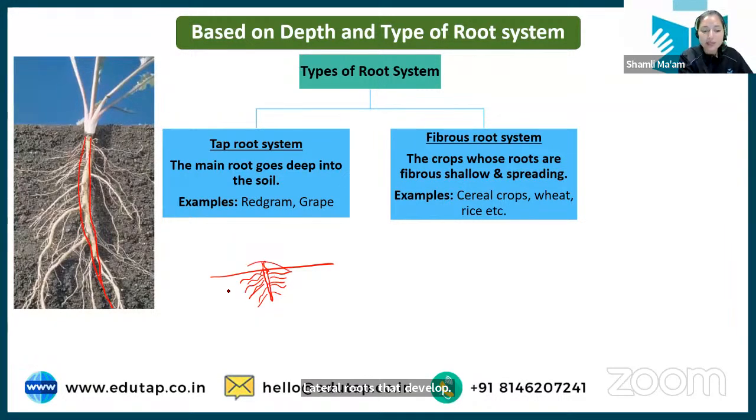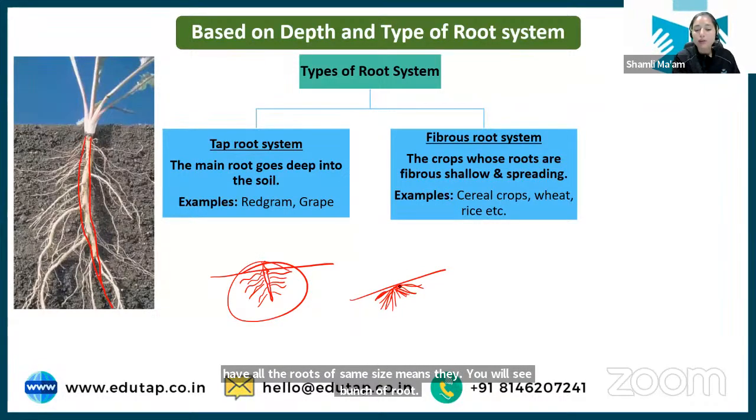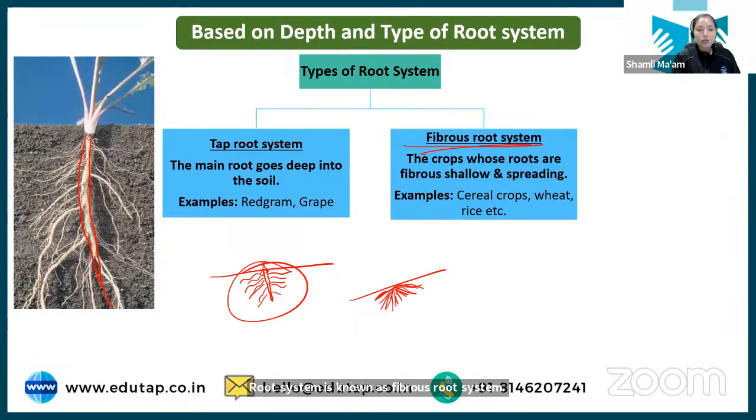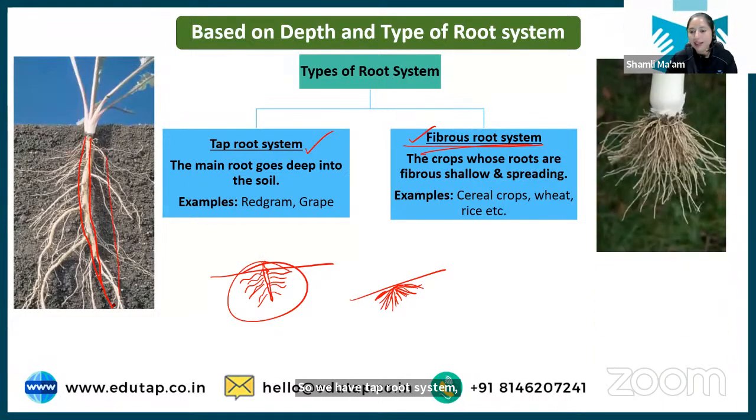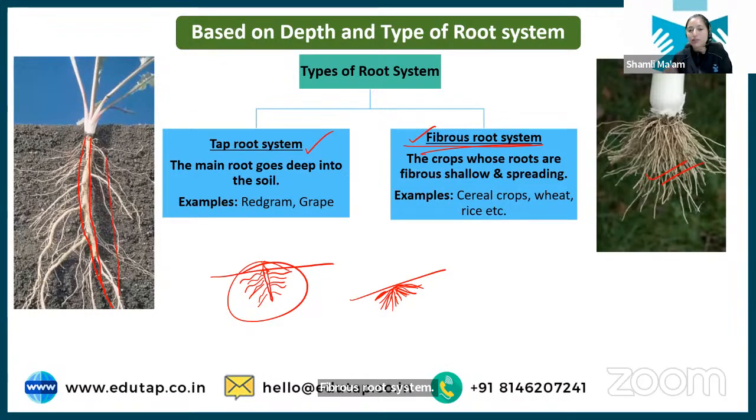So this becomes a complete root system of a plant. But there are a few crops where there is no distinction between the tap root and the lateral roots. So they have all the roots of the same size. You will see a bunch of roots below these types of crops, and this type of root system is known as fibrous root system. So we have tap root system and fibrous root system. This particular one is an example of tap root system, and here is an example of fibrous root system. I hope this is clear to you.